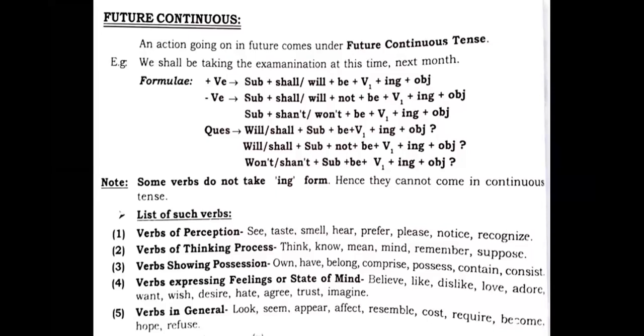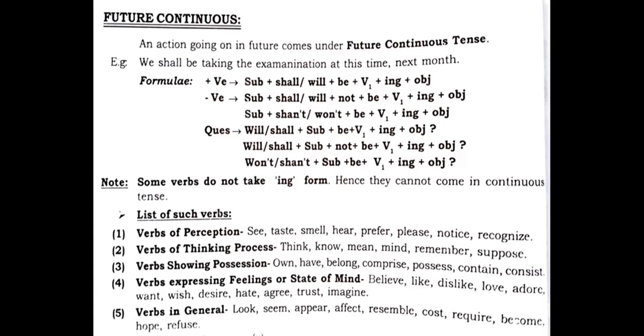Some verbs do not take ing form. Hence, they cannot come in continuous tense. Now students, this is a very critical point.